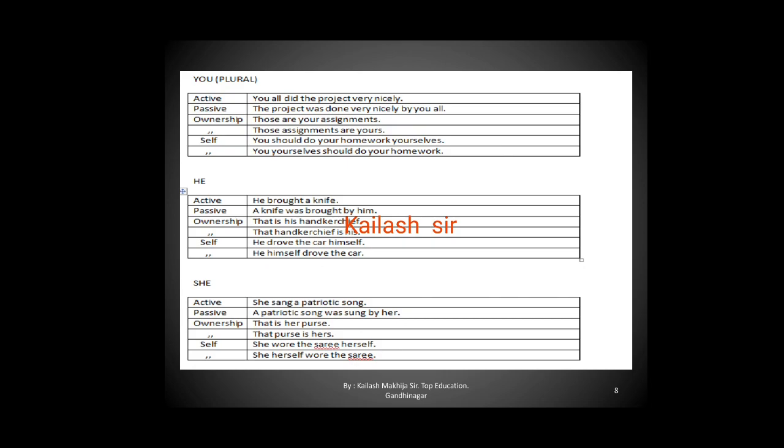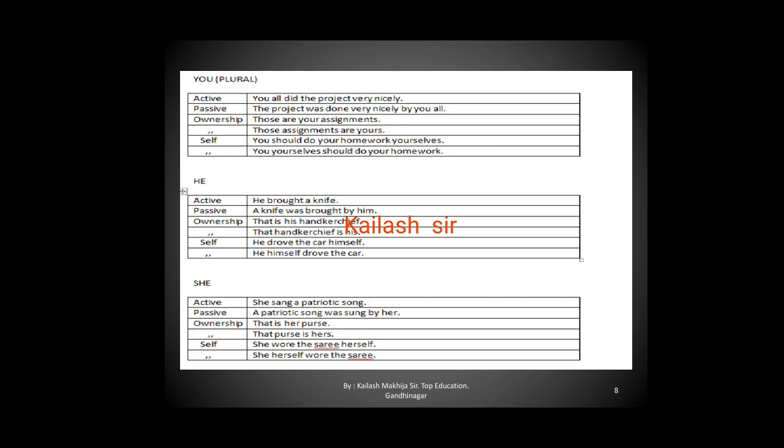For he, active voice: he brought a knife. A knife was brought by him. This is the passive form. Ownership: that is his handkerchief. That handkerchief is his. Self use: he drove the car himself. He himself drove the car.